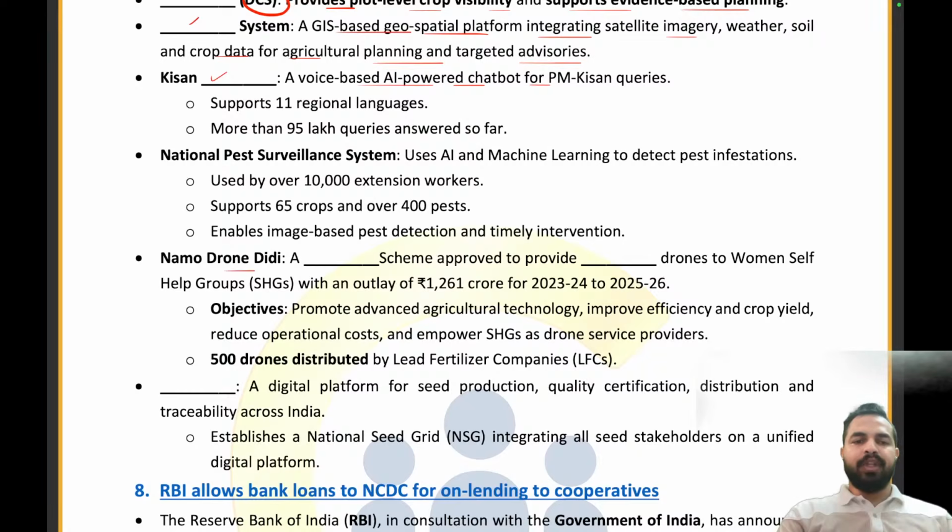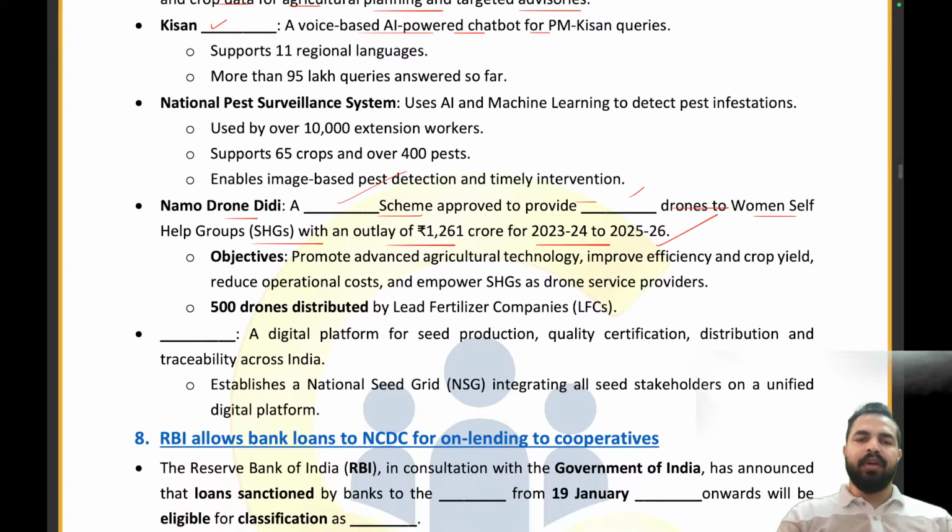Now, Namo Drone Didi scheme is a dash scheme approved to provide dash tools to the women self-help groups with an outlay of 1,261 crore. What is the right answer? So what is the right answer, my dear friends? Absolutely right. It is a central sector scheme approved to provide 15,000 drones to the women self-help groups.